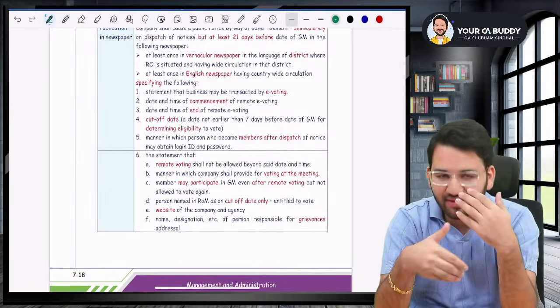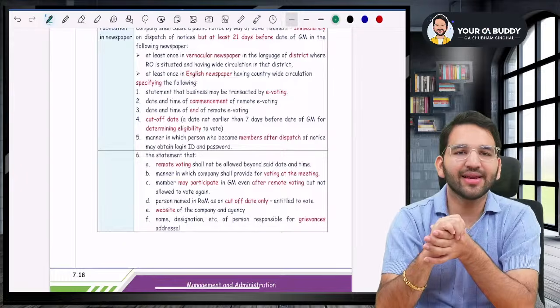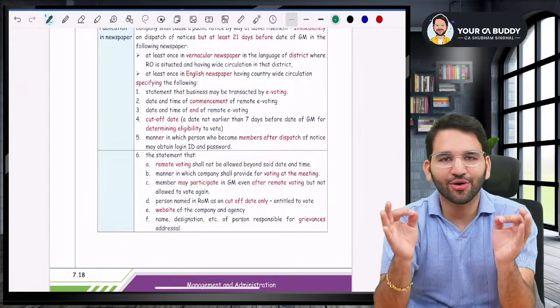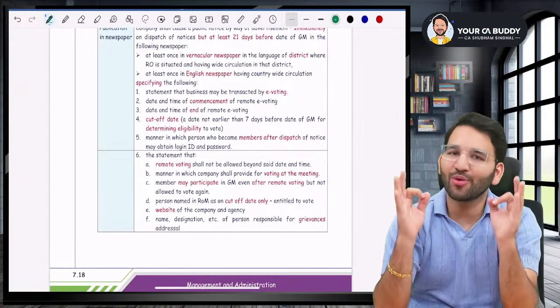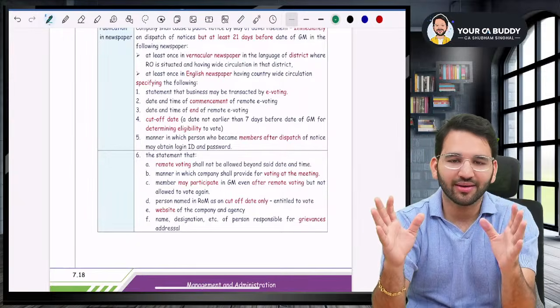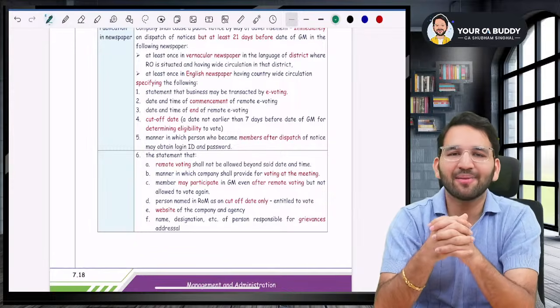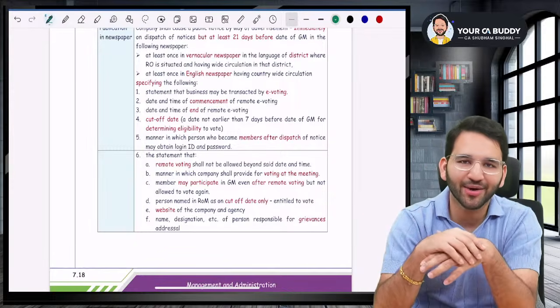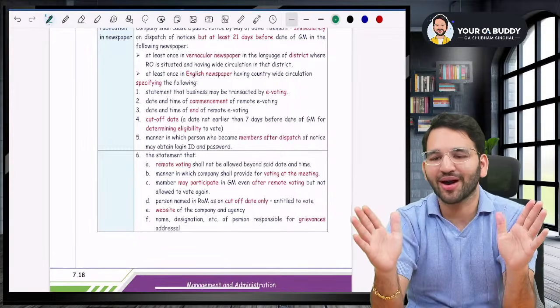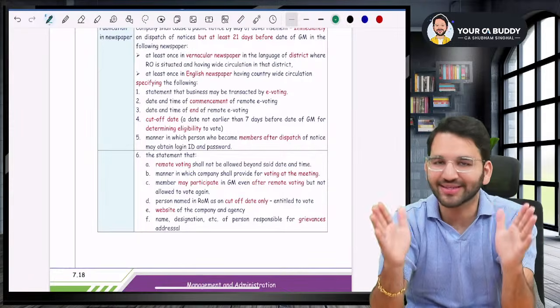And we will continue this in the next session. Until then, keep studying well, keep putting in a lot of effort. This attempt is going to be a golden attempt for you, and you're going to rock it. But for that to happen, you have to give your 100%, you have to give your best. And please do not shy away from hard work, because there is no substitute for hard work. The more hard work you do, the more successful you get.